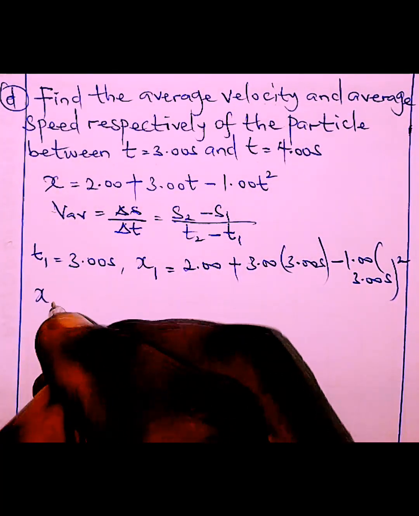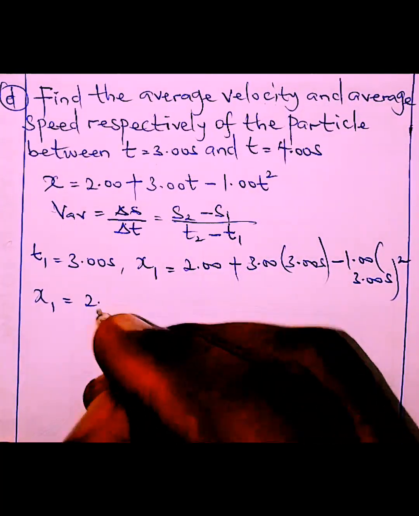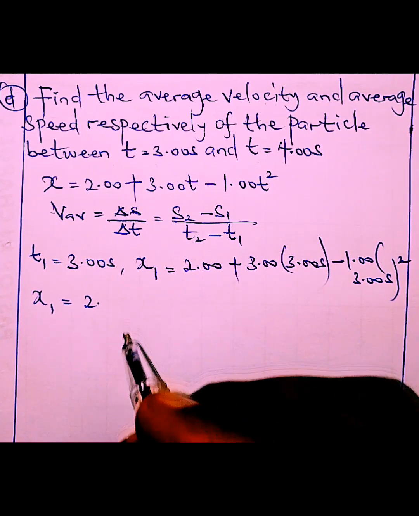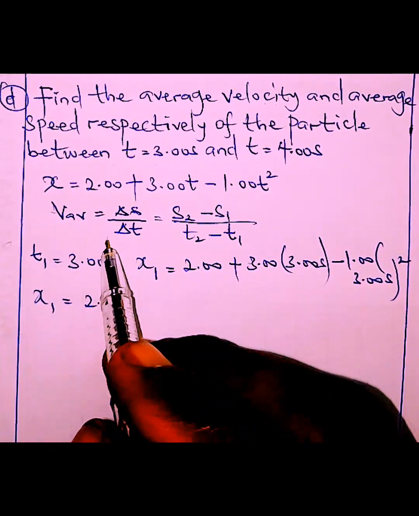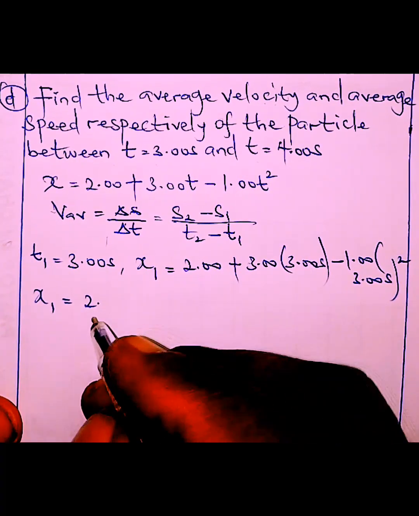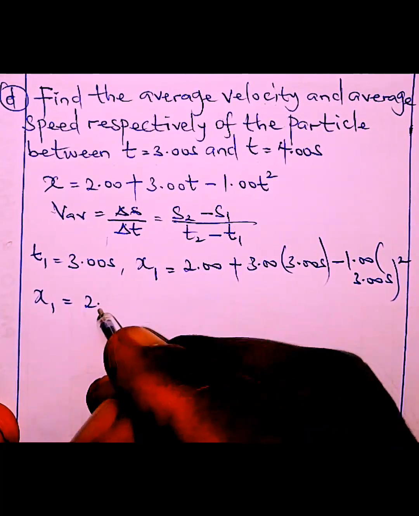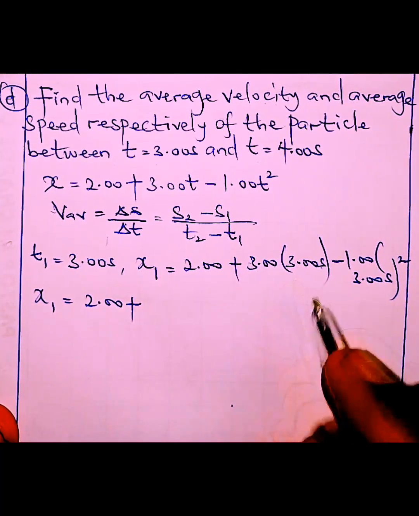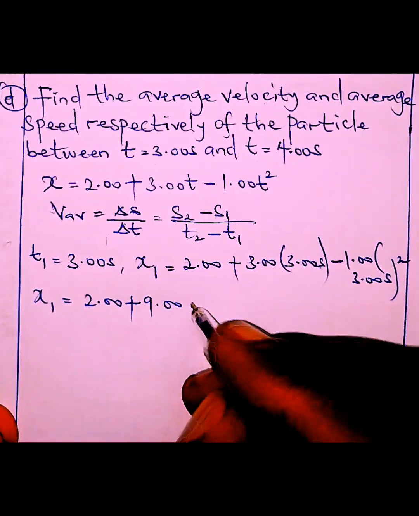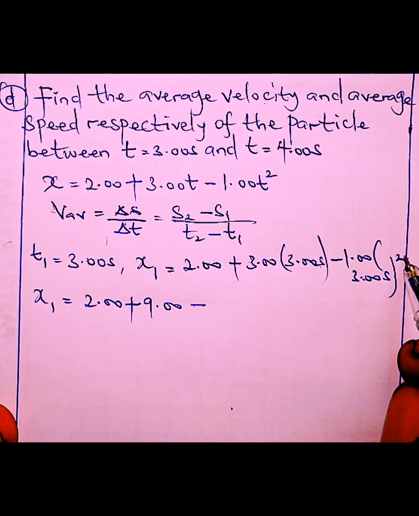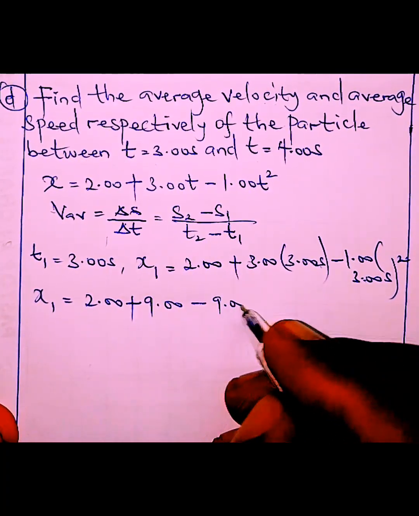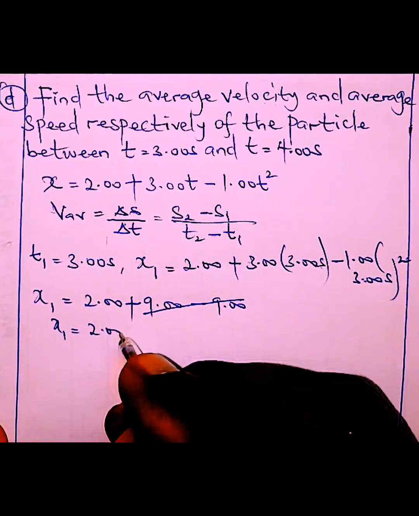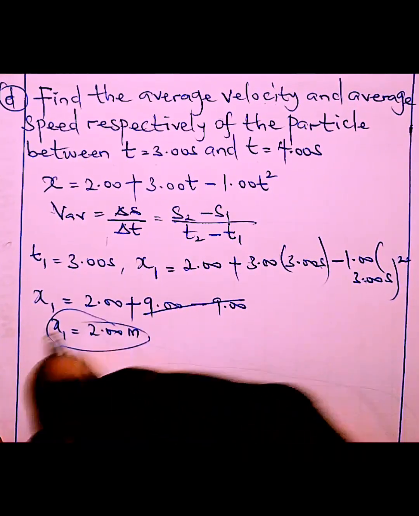So on the first displacement, you just have to substitute in. We're going to get the two displacements, and the two times are already given. Then from there, we bring them together to get our average velocity. So what do we have here? 2.00 plus 3 times 3, which gives us 9.00, then minus 3 raised to 2, which is 9, times 1 is 9. So our first displacement is 2 meter.